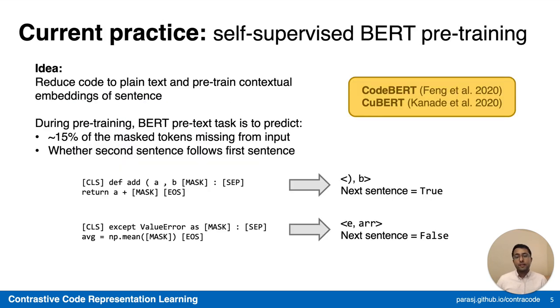So the current practice today is to perform self-supervised pre-training using architectures such as the BERT model. The key idea is to reduce code to simply a sequence of plain text tokens, and then pre-train a contextual embedding of the sentence, just like you would do in natural language processing, in this case though on lines of code. During BERT pre-training, the pretext task is to perform masked language modeling, where the model attempts to predict corrupted or masked tokens in the source sequence, and a next sentence prediction task.